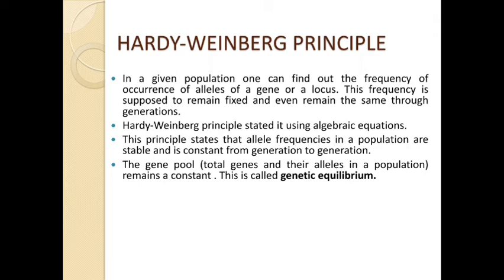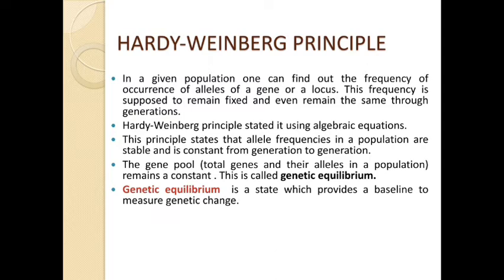According to the Hardy-Weinberg principle, the gene pool also remains constant. That means the total number of genes and their alleles in a population also remains constant, and this is known as genetic equilibrium. My dear students, genetic equilibrium is a state which provides a baseline to measure genetic change, whether any genetic changes have occurred in a population or not.